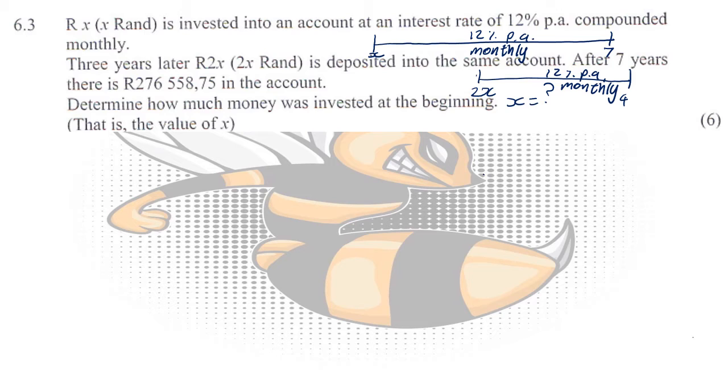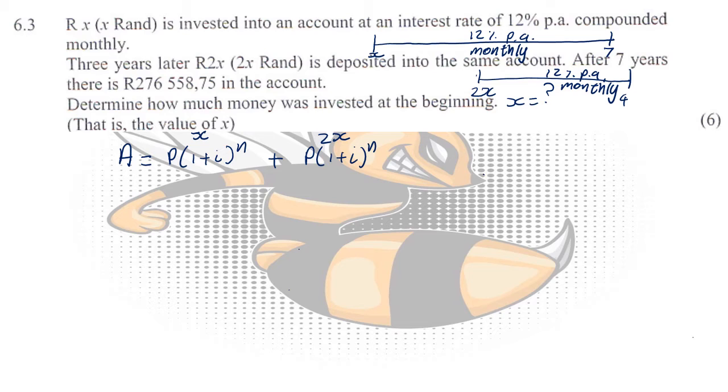Now if we take these two values and add them together, we should get the 276,558.75. So we could say, okay, in this case, our final amount should be equal to the interest. They said compounded monthly, so it's compound interest for the first X, the value of the first X amount that was added, and then the interest gained by the second payment, the 2X.